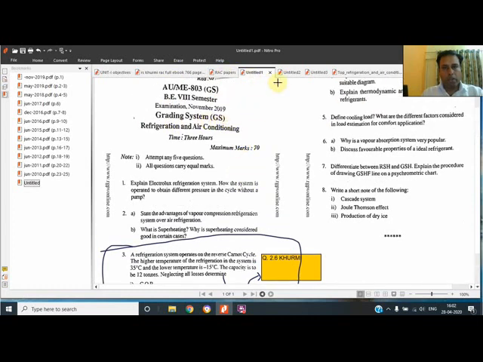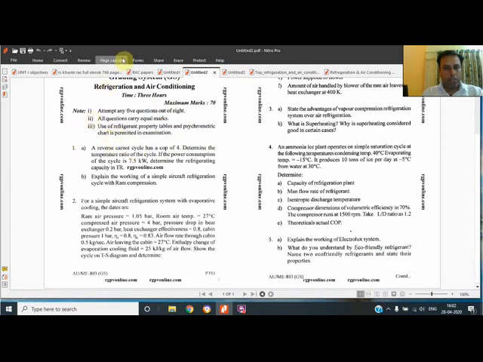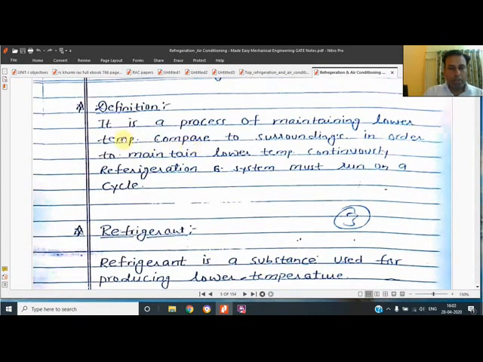This question is of November 19. The second question is from May 18, these questions were asked from the initial topics of the Carnot cycle. So what the refrigeration system is, because at the start we should know what the refrigeration system is. Refrigeration is a process of maintaining a lower temperature, because we know that we maintain a lower temperature in our fridge or AC compared to the surroundings.